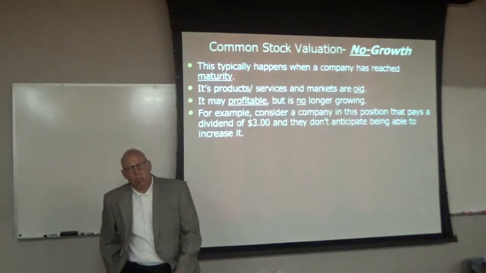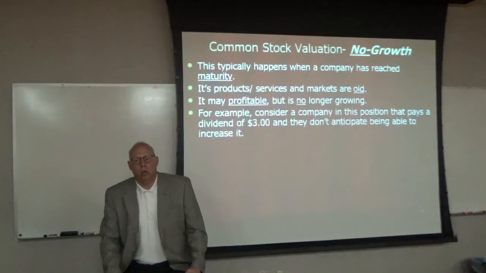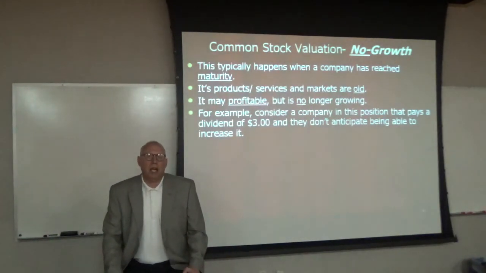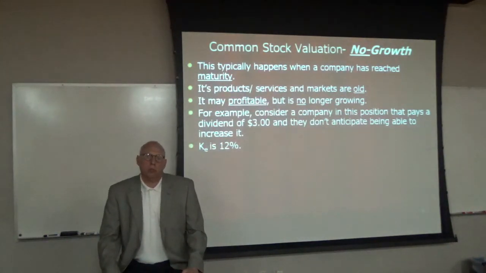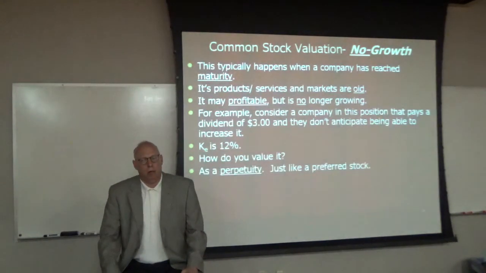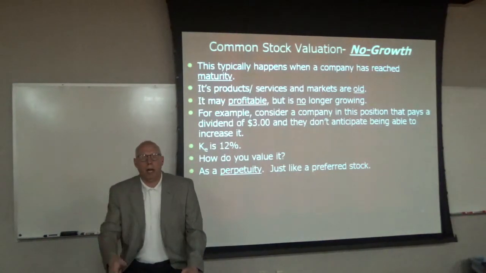For example, consider a company in this position that pays a dividend of $3, but doesn't anticipate being able to increase it. So they're going to maintain the dividend of $3, but they won't increase it. The required rate of return is 12%. So what does this look like? It looks like a perpetuity to me. A $3 dividend that will continue to be paid.